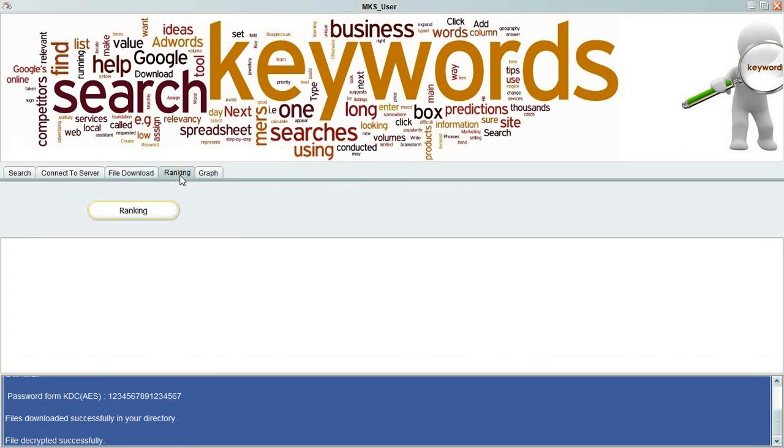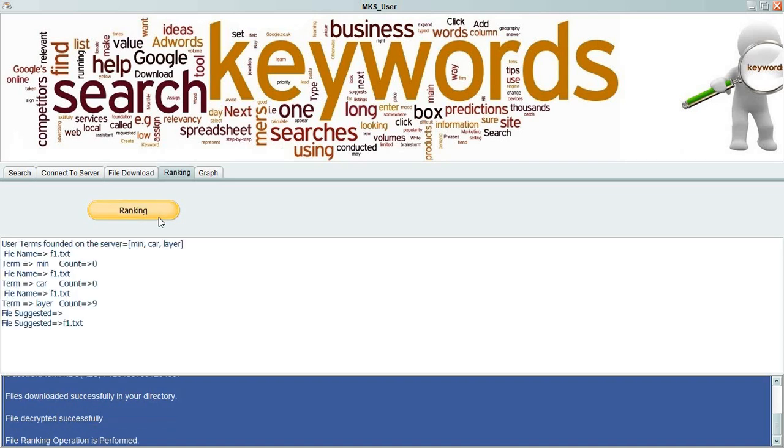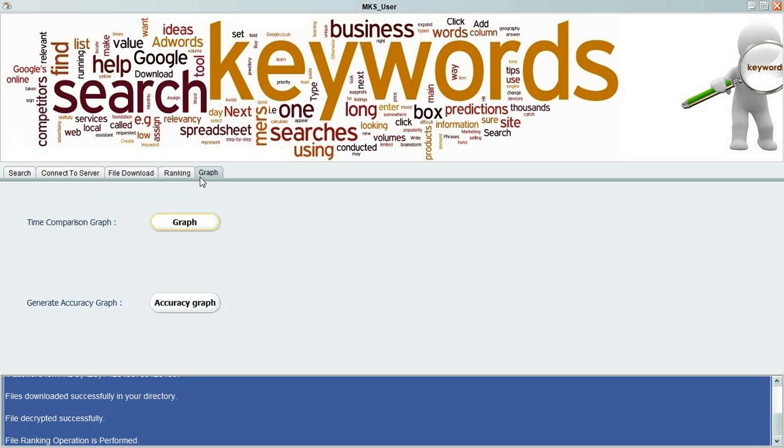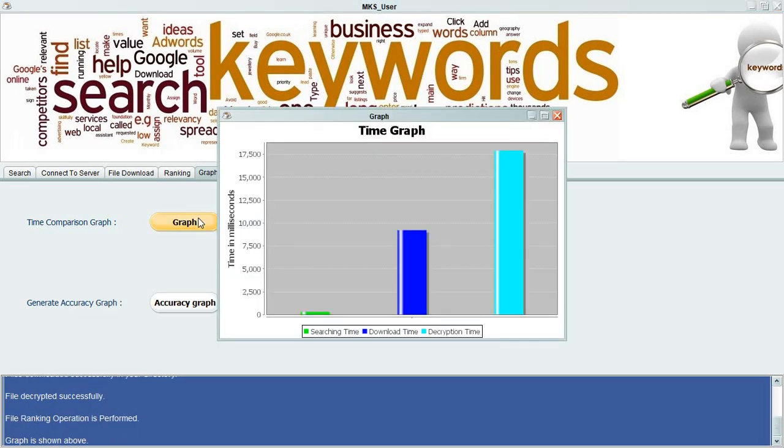Next is ranking of results. Here it shows the ranking of results. The word layer is counted 9 times in this document. Now the comparison graph. This is the searching graph. Searching time, downloading time and decryption time, all our comparison is shown here.